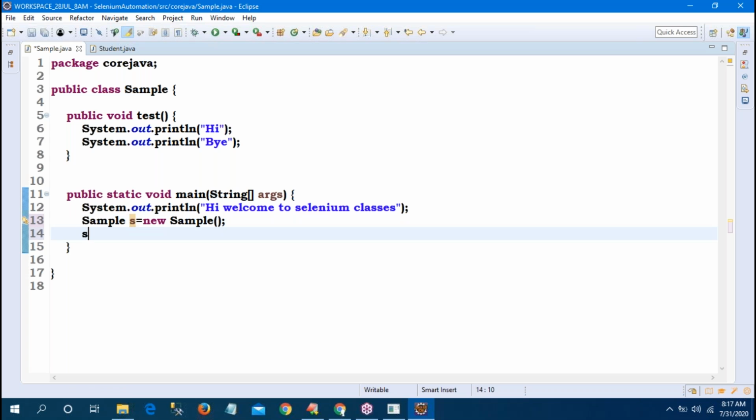Now with the help of s dot, observe, it is coming. Whenever I give the dot, all suggestions will come. Don't bother about that. Test is a method. The return type is void. What is the class name? Sample is the class name.